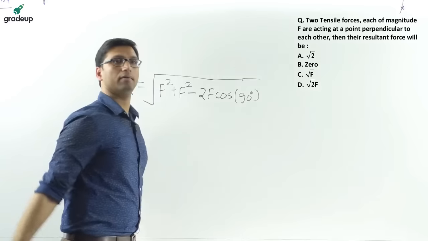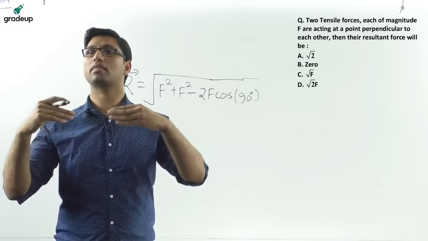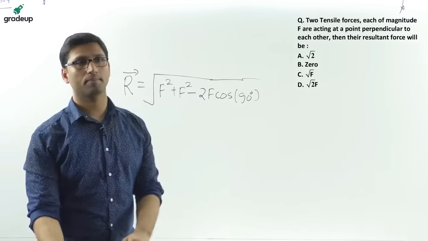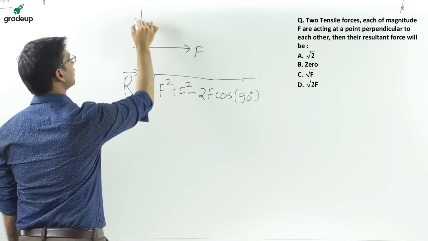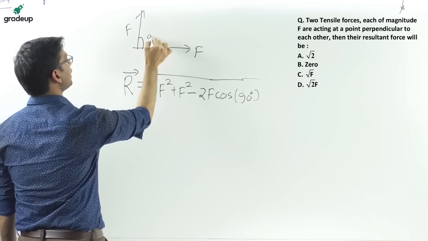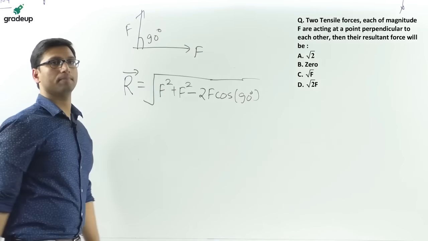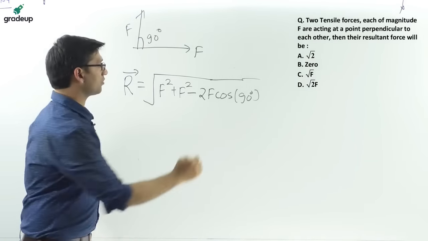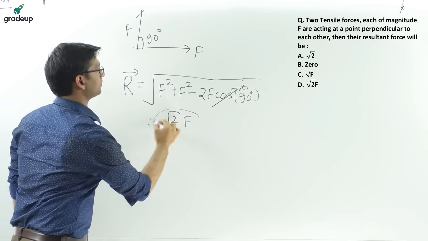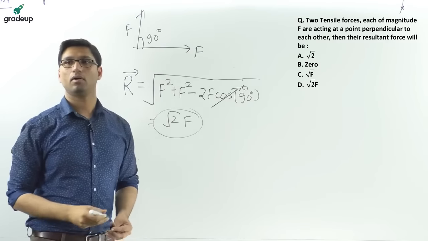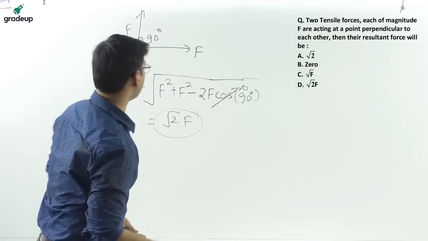Why cos 90? Because the forces are perpendicular to each other, so the angle between them is 90 degrees. Cos 90 is 0, so the answer is root 2 F. Again a very easy question.